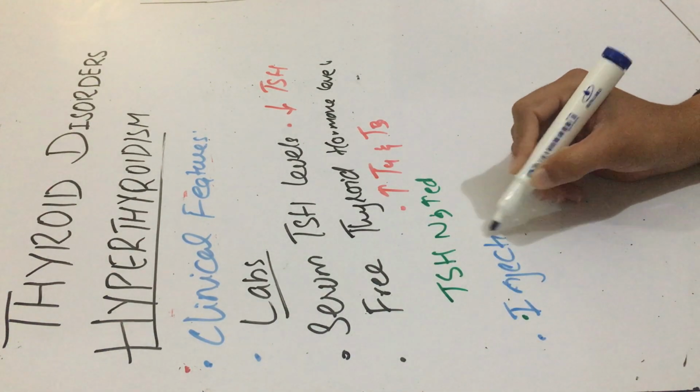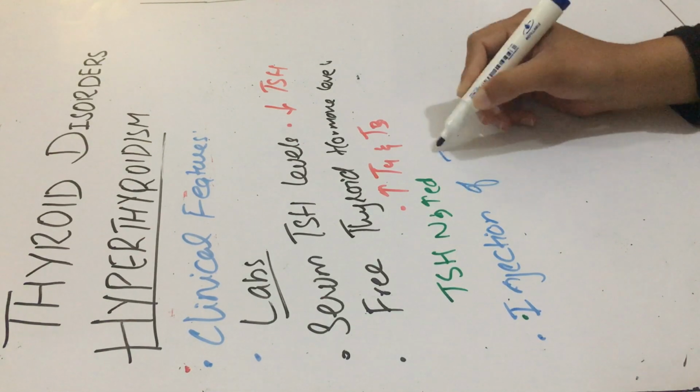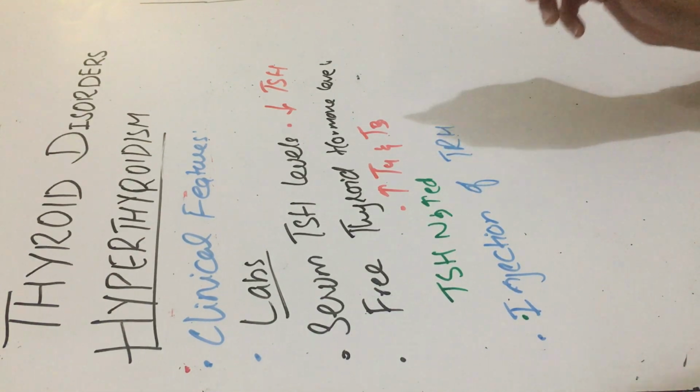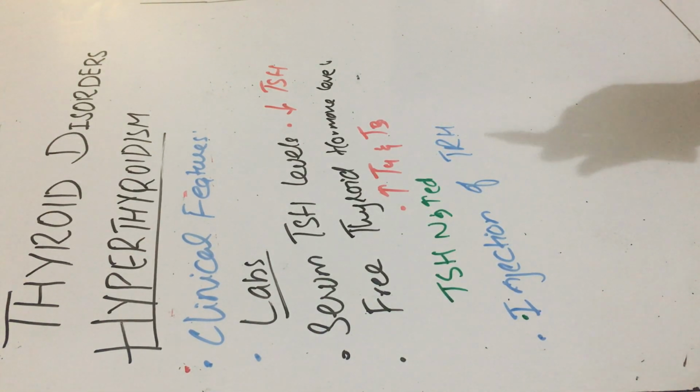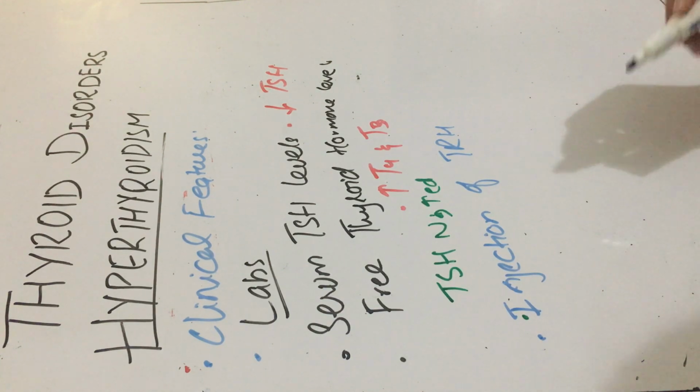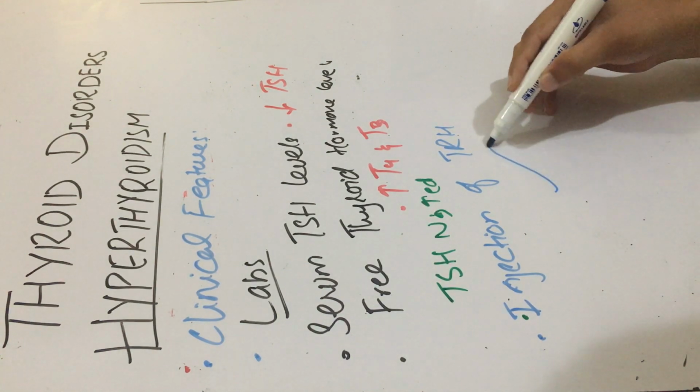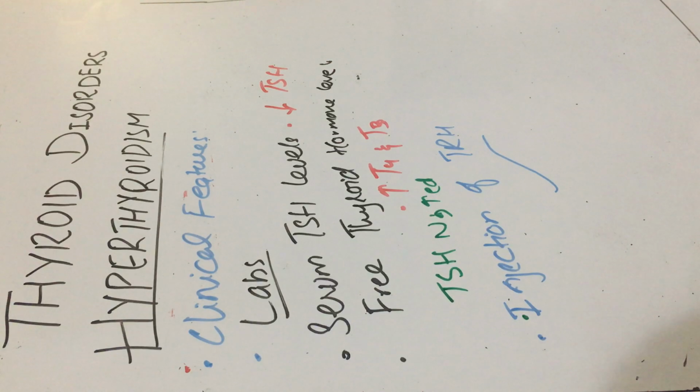TRH is the thyrotrophin releasing hormone. After giving this injection of TRH, we measure the levels of TSH. A normal rise in TSH after giving the TRH excludes the possibility of secondary hyperthyroidism. This patient would mainly be having primary hyperthyroidism.